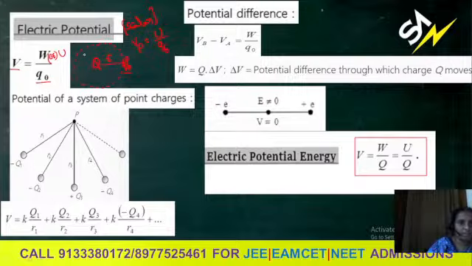Field charge is, let us consider, 3 microcoulombs. Test charge is 1 microcoulomb. Now I'm asking the potential at 1 microcoulomb. Let the separation be 0.2 meter. So 1 microcoulomb is at 0.2 meter from the 3 microcoulomb charge.